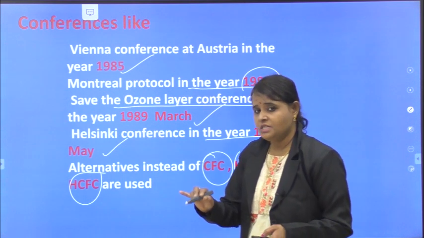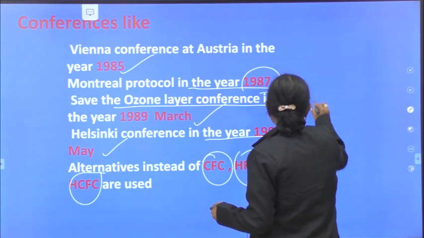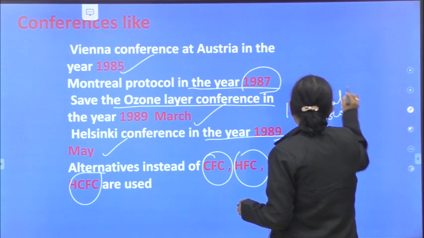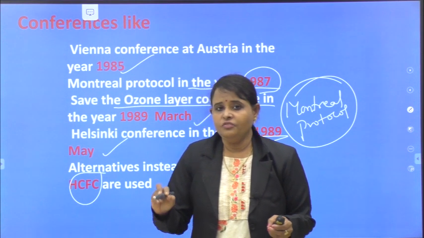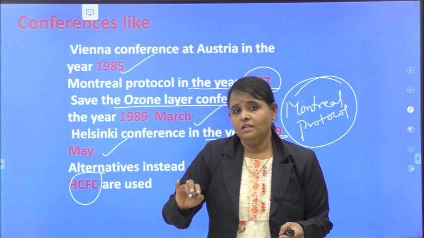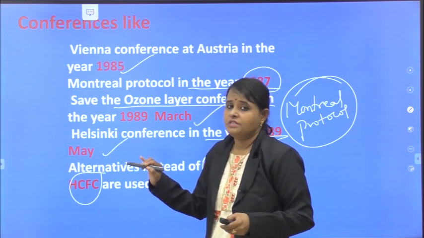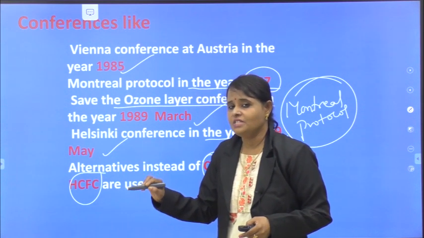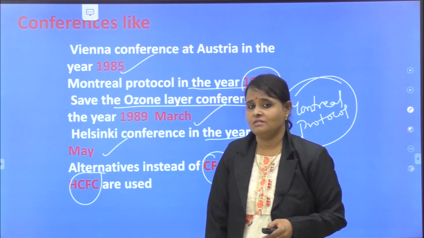Here, let me discuss one point, that is Montreal Protocol. This Montreal Protocol was established mainly to phase out the use of chlorofluorocarbons, to completely stop ozone depleting substances. Don't write it was held. The Montreal Protocol was established mainly to phase out the use of chlorofluorocarbons.